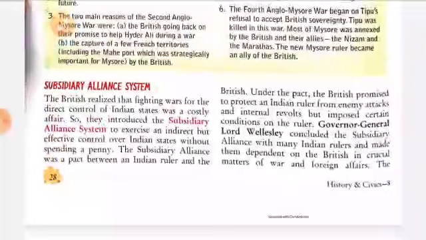The subsidiary alliance was a pact between the Indian ruler and the British. Under the pact, the British promised to protect the Indian ruler from enemy attacks and internal revolts but imposed certain conditions on the ruler. Governor General Lord Wellesley concluded the subsidiary alliances with many Indian rulers and made them dependent on the British in the crucial matter of war and foreign affairs.